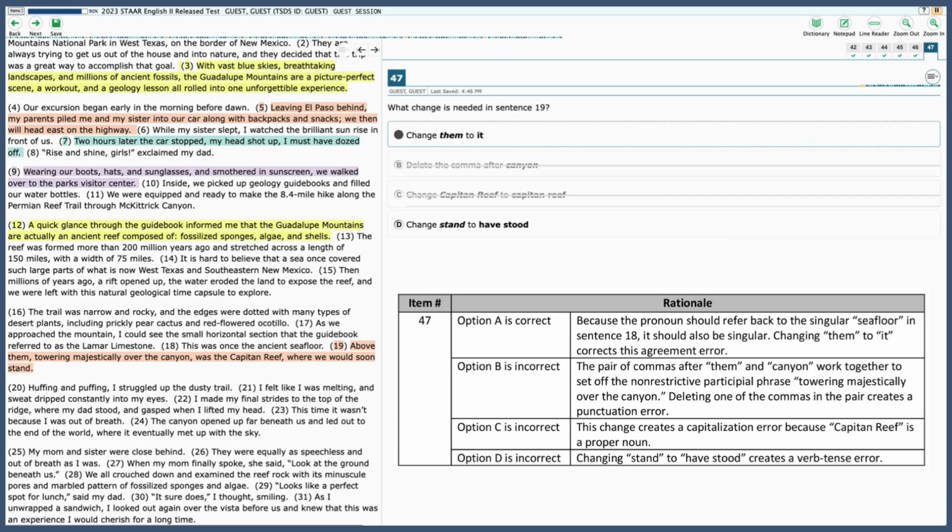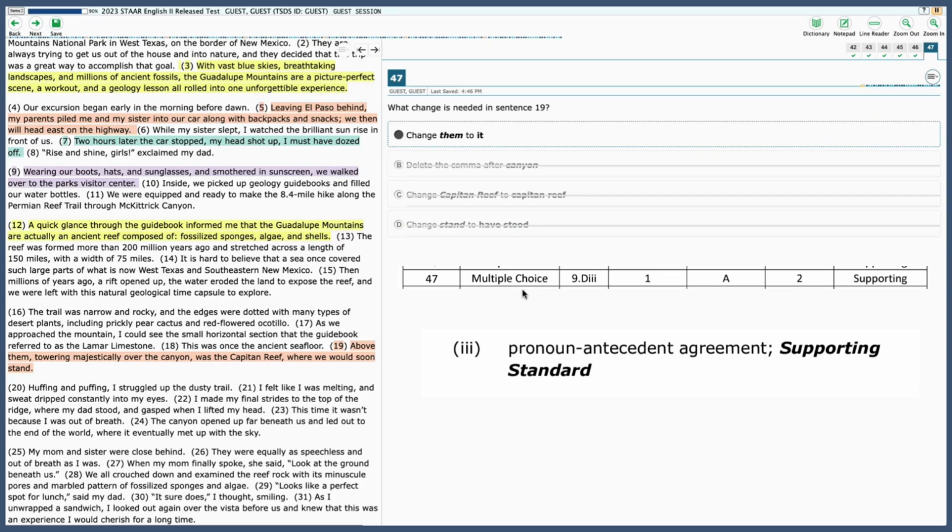D, change stand to have stood. The Captain Reef where we would soon have stood. Okay, well, that's the wrong tense of that verb, so let's cross that one off. So A is the correct answer here. 47 is labeled as 9DIII, which is a pronoun correction.